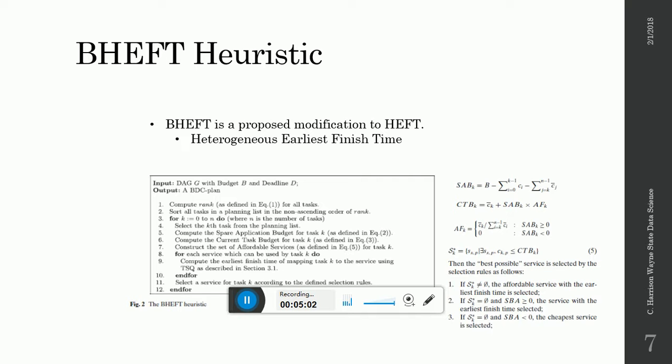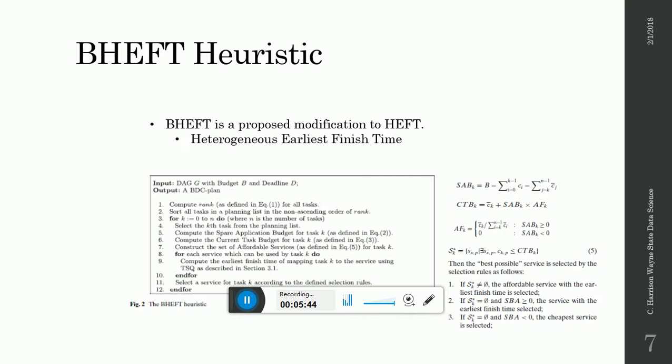And then we can move into the selection portion of the algorithm, which selects the best possible service with the rules as follows. If S K is equal to 0, then the affordable service with the earliest finish time is selected. If the spare application budget is greater than 0, then the service with the earliest finish time is selected.